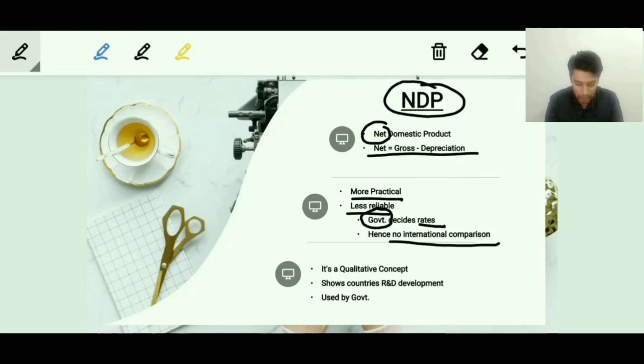So that is at times used by governments across the world to signal to the markets and to their economies. Moving on, it is a qualitative concept, because if the quality of the goods is high, the depreciation rates will be less. It also shows the R&D development of a country, how far the country is able to minimize the wear and tear in its products and produce quality products so that they do not meet that much depreciation.